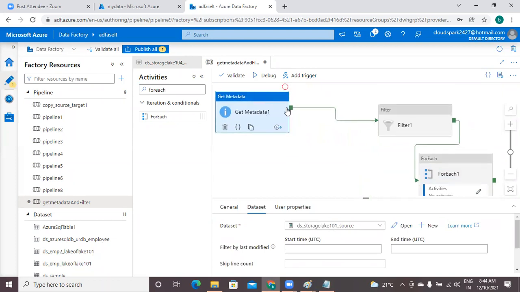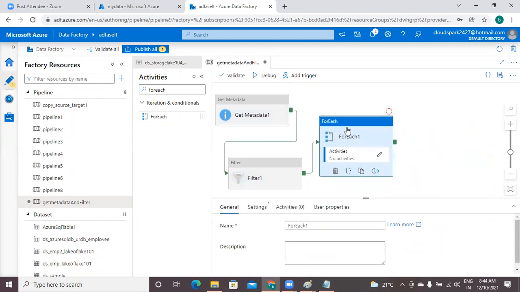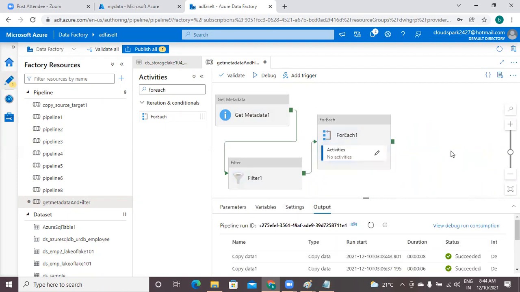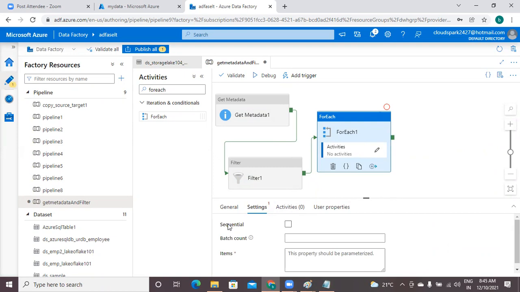Select this for each activity and click on settings. Here you have two options, sequential and batch. I already explained the meaning of sequential and batch. If more files are there, go for batch to increase the speed of loading. For now, I am selecting sequential, and going to the items.